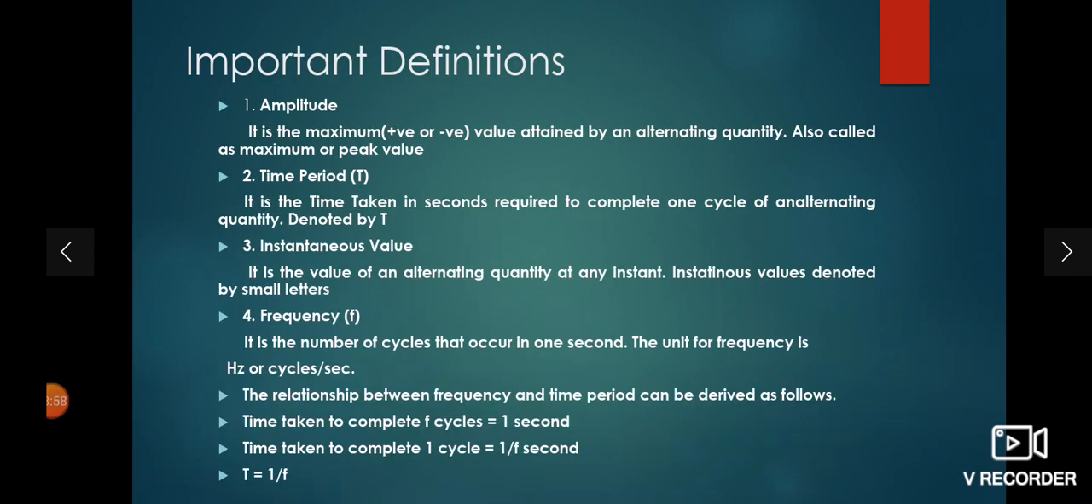Similarly, what is the frequency? Frequency means the number of cycles completed in 1 second. For India, it is 50 Hertz. What is the relationship between frequency and time period? Frequency equals 1 upon time period, 1 upon T. Time period means the time taken to complete one cycle. If it is more, then the frequency is less, meaning the number of cycles completed in 1 second is less. And if the time period is less, then the frequency is more. So vice versa is there.